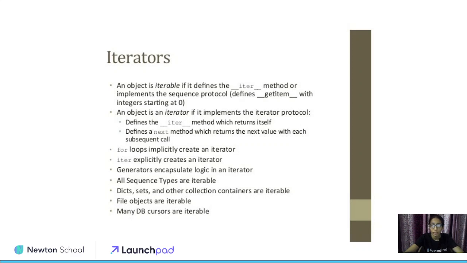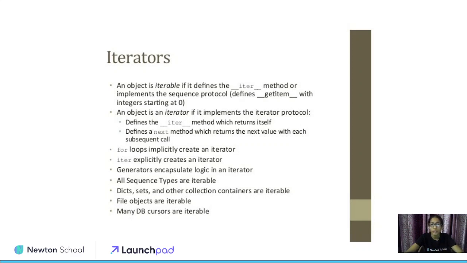It is an object implementing the sequence protocol, that is, when the function is defined with proper integers starting at 0. An object is an iterator if it implements two methods: it defines the iter method, then it defines the next method, which returns the next value with each subsequent call.